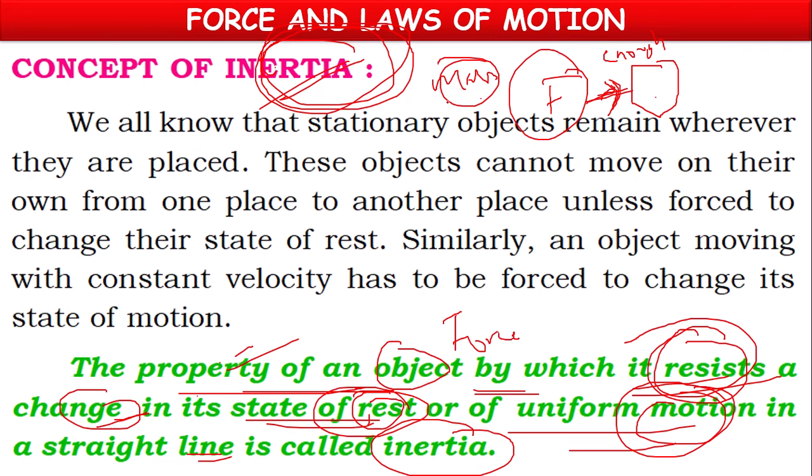Heavier bodies like an elephant will have more inertia compared to a small ant, because mass is the measure of inertia. If the mass is more, inertia will be more, more force to be applied to change its state. If the mass is small, inertia will be small, less force to be applied to change its state of rest or motion.